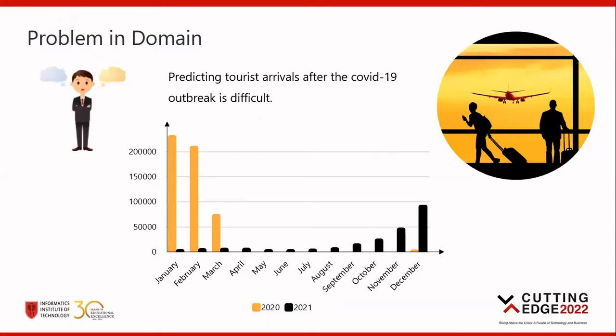In this research project, the main problem that I am trying to address is that predicting tourist arrivals after the COVID-19 outbreak is difficult. Because of this pandemic, tourist arrivals have decreased to zero. If you take a look at this graph, you can see that in 2020 there were no tourist arrivals during April to November. Therefore, due to the lack of data availability, it is difficult to get predictions after the COVID-19 outbreak. On the other hand, it is also difficult to get an acceptable level of accuracy for these